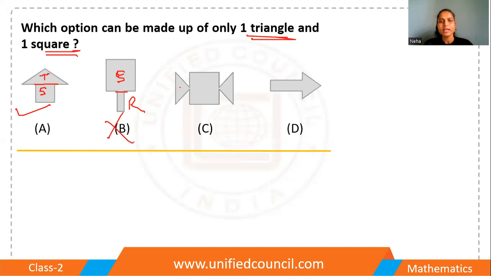This is not right. In this we have triangle, square, triangle. That means two triangles plus one square. This is also not right. In this we have one rectangle and one triangle. This also we don't need because we need one triangle and one square. So option is right answer. Okay.